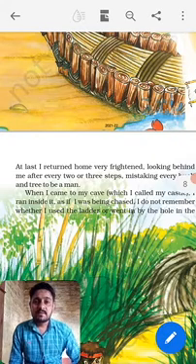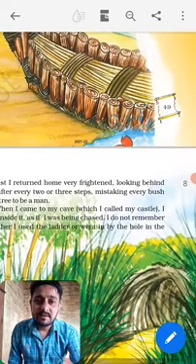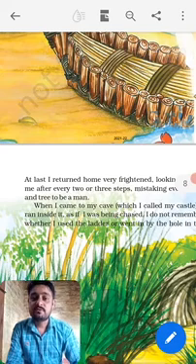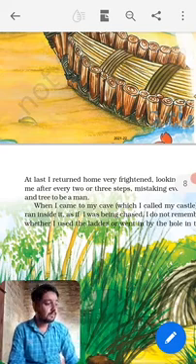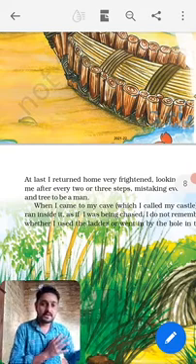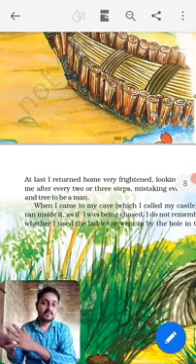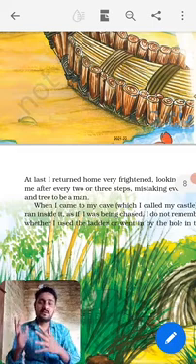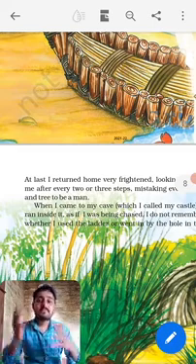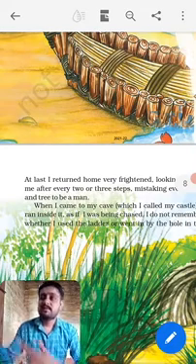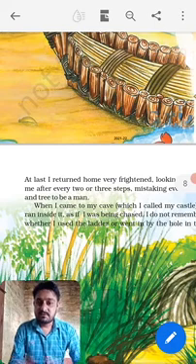Then mistakenly he took every bush and tree to be a man. Wherever he walked, trees and bushes were there, but he thought they were standing there like a man. It was his imagination.